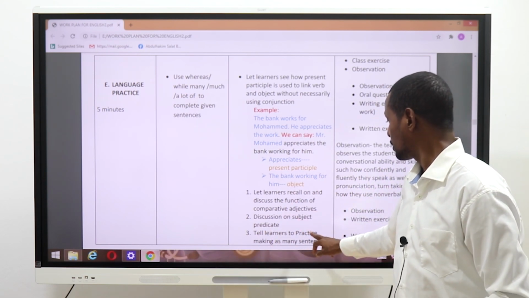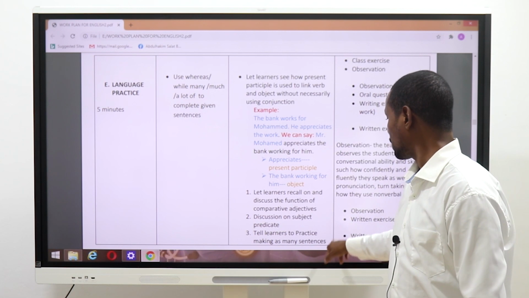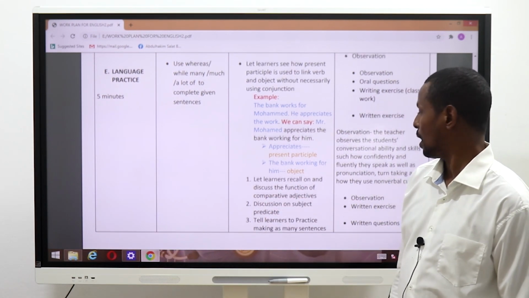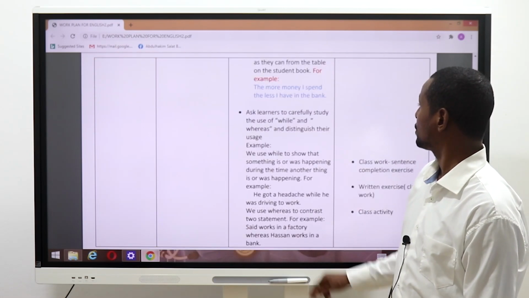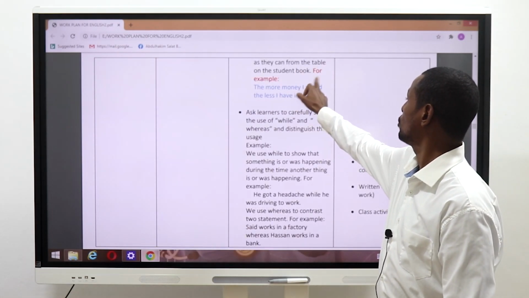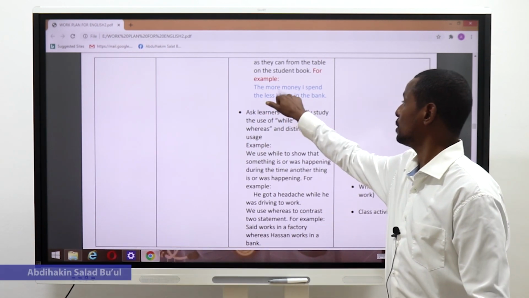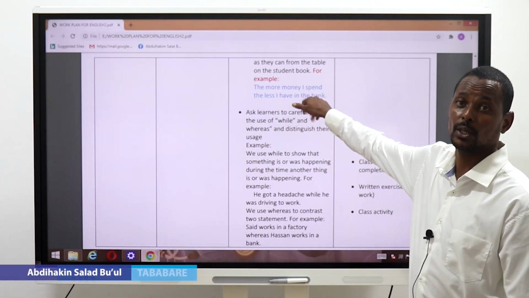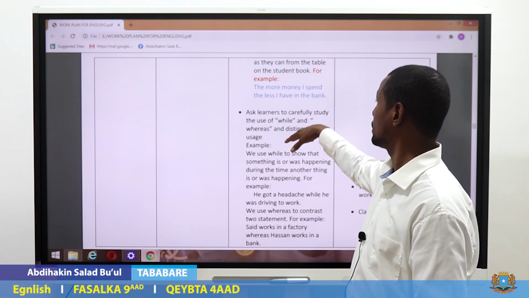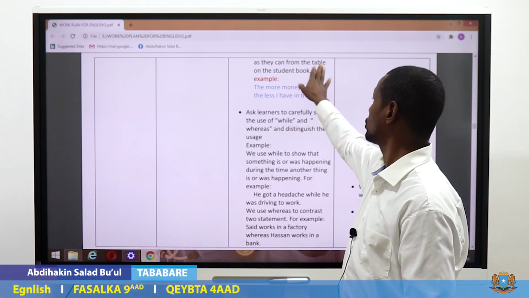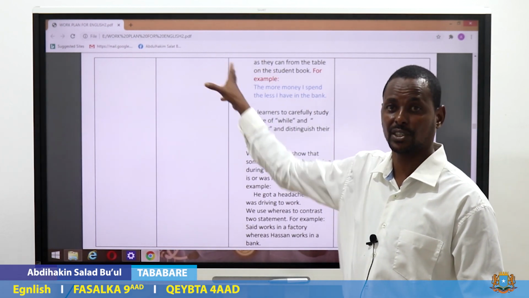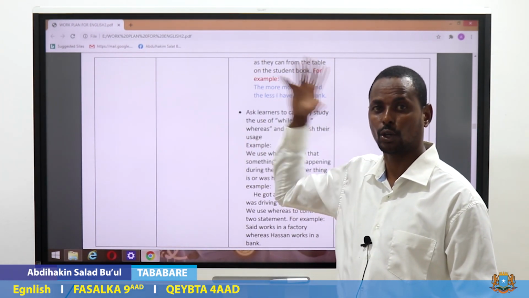Let them discuss. Tell learners to practice making as many sentences as they can from the table in the student book. This example is in the book. So let them make as many sentences as they can from the table to develop that language practice skill and to make the recall.